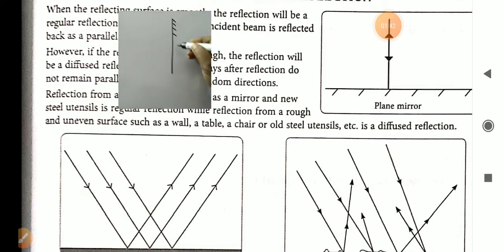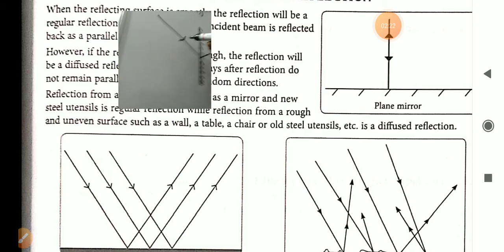This is the straight line which has small lines, which means it is a polished surface, and it is known as a plane mirror. The center point of this plane mirror is known as the point of incidence. The rays which fall on it are known as incident rays.